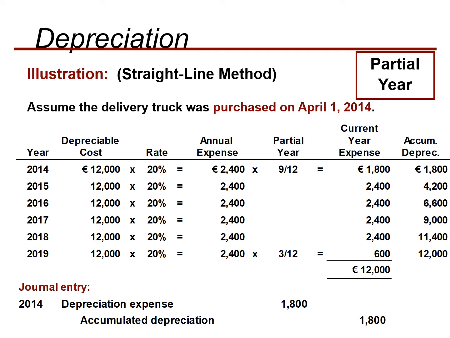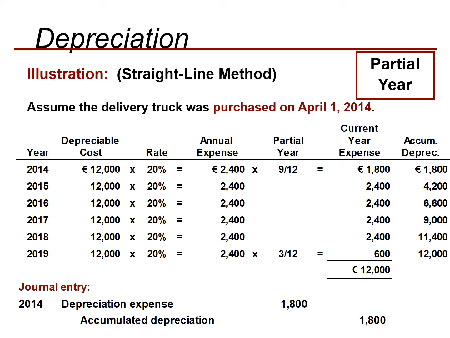So from April 1st to December there would be 9 months, so we divide 9 by 12 and multiply it by 2,400. We get the current year's depreciation, that is 1,800, and accumulated depreciation would be 1,800. In the next periods we take full year depreciation, and so on.